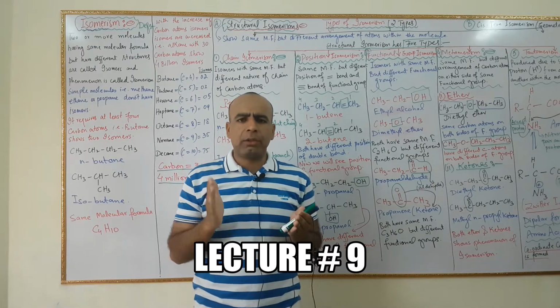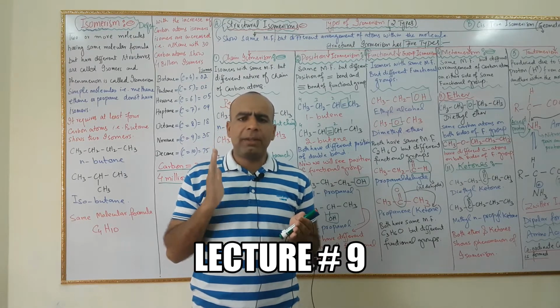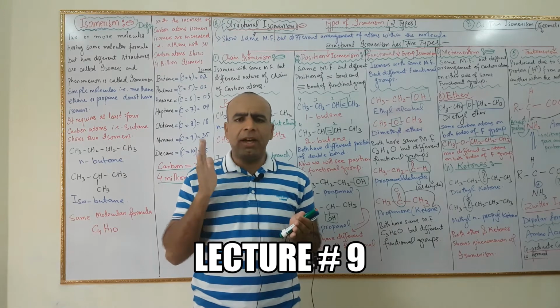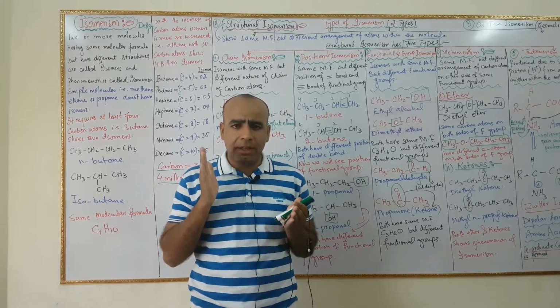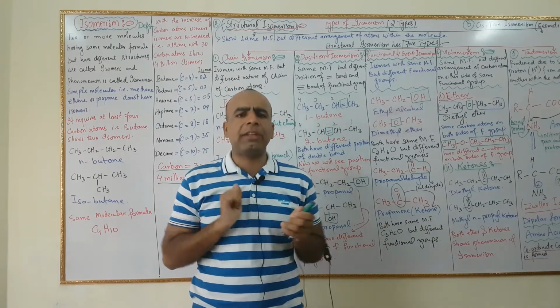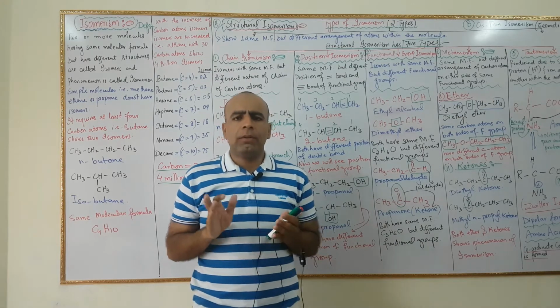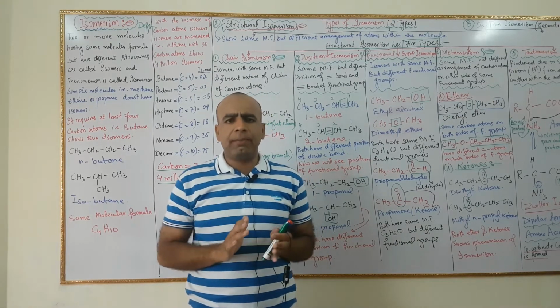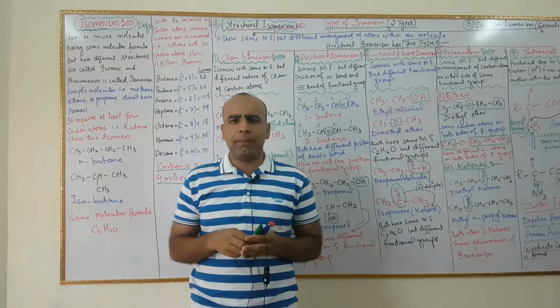Today we are going to discuss a very important topic and the last topic of the chapter, which is called isomerism. Now, what is isomerism? Definition of isomerism.